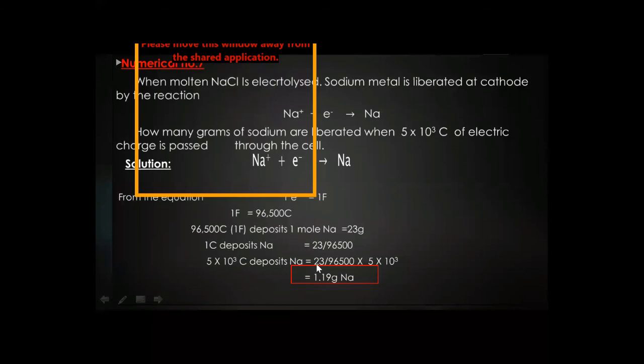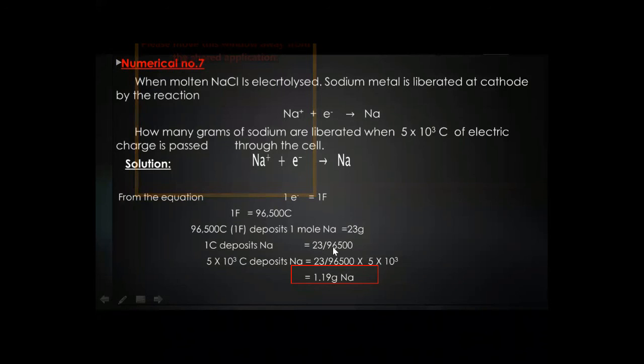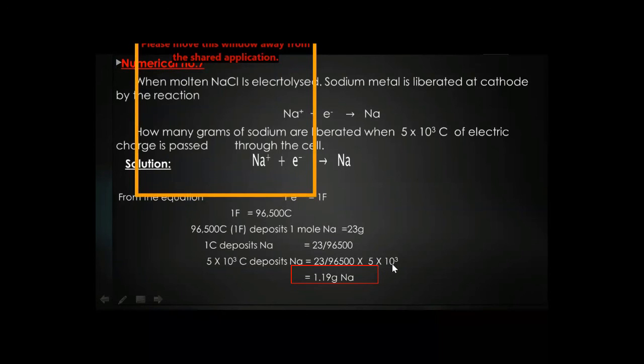So 5 multiplied by 10 raised to power 3 coulomb deposits sodium equal to 23 over 96,500 multiplied by 5 multiplied by 10 raised to power 3. We can also solve it directly in this step, and we will get 1.19 gram of sodium.